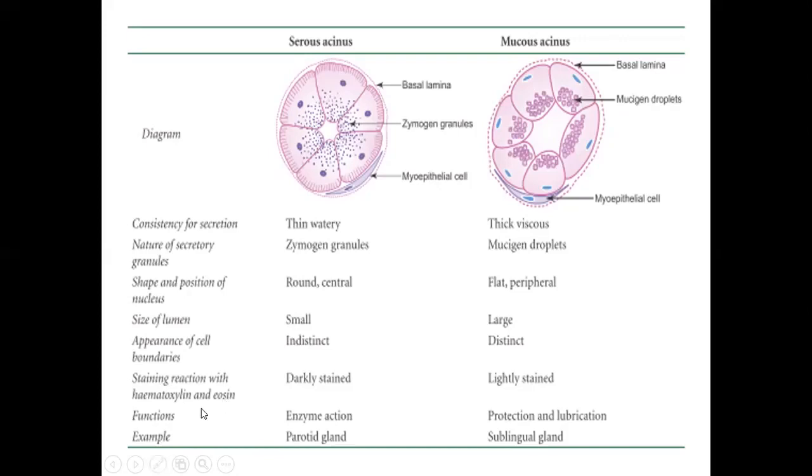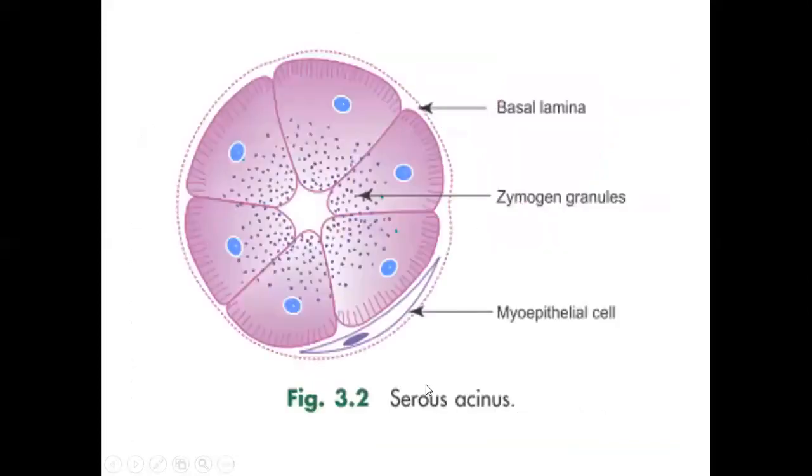Staining reaction in hematoxylin and eosin. Serous acini are darkly stained and mucous acini are lightly stained. Function: serous acini secrete serous fluid with enzyme action, and mucous acini provide protection and lubrication. An example of serous acini is the parotid gland, and an example of mucous acini is the sublingual gland.